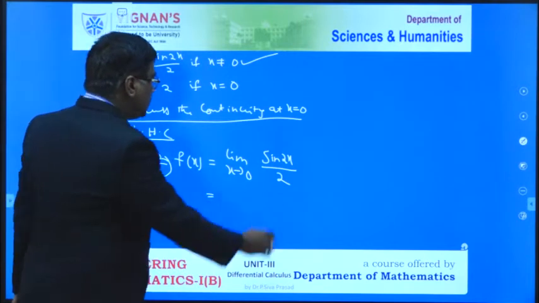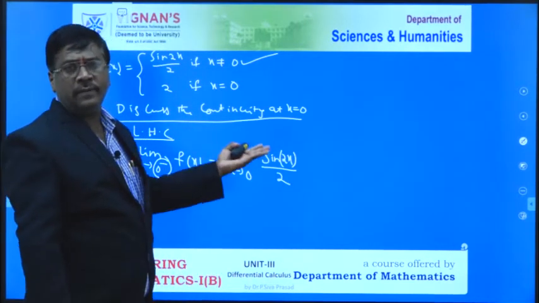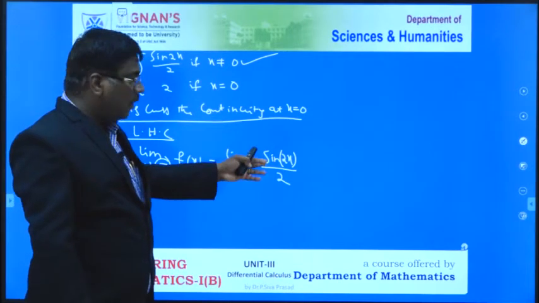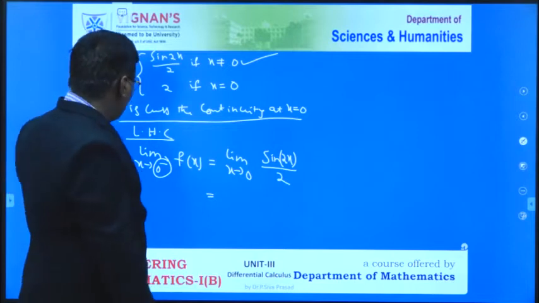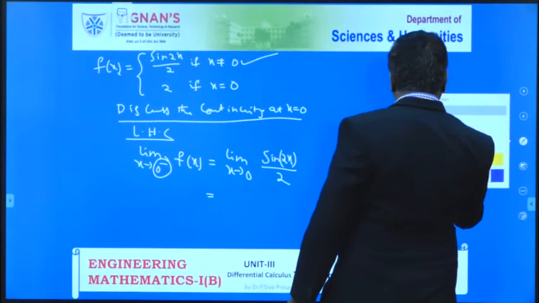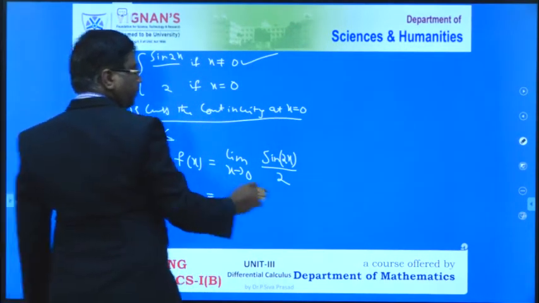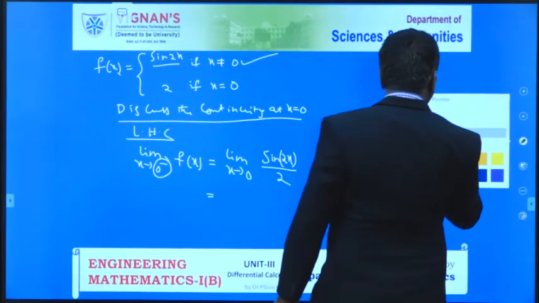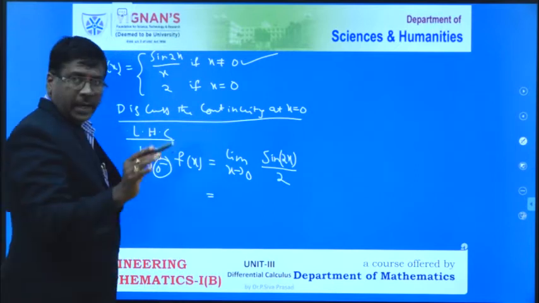Here this is sine 2x, the amplitude having the value 2x. We cannot change this value, but in terms of that, the remaining two terms have to be converted to 2x. Therefore, this is sine 2x by x. Please all of you write down. There is a small mistake here. Sine 2x by x.